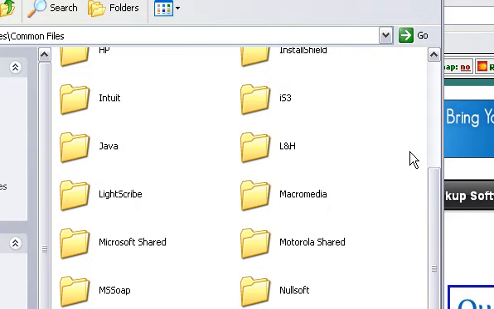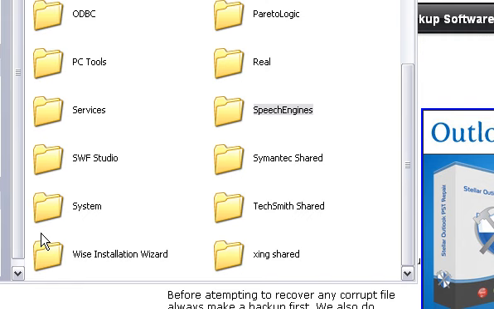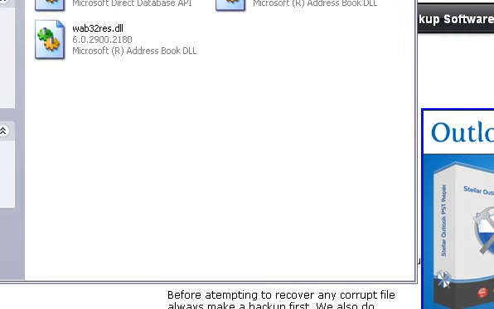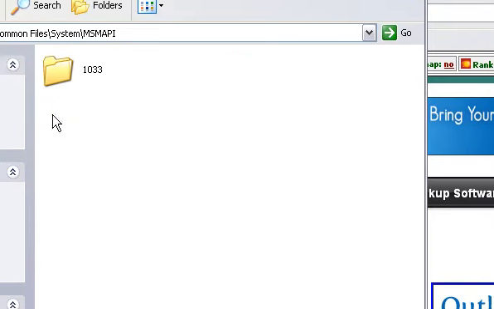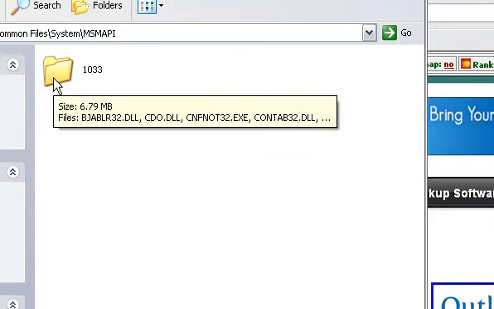Let's scroll down to System. Under System, MS Mapi, and then 1033.